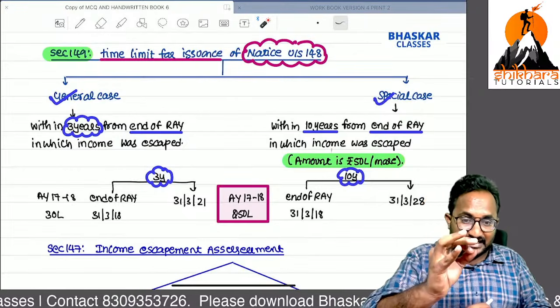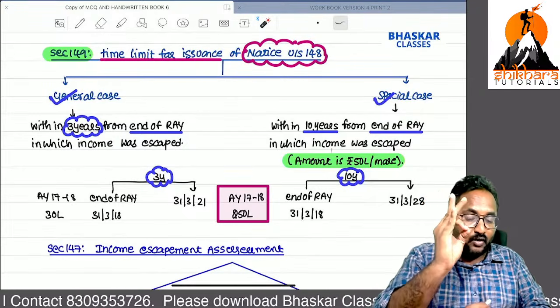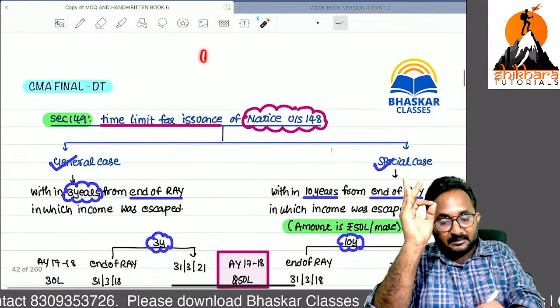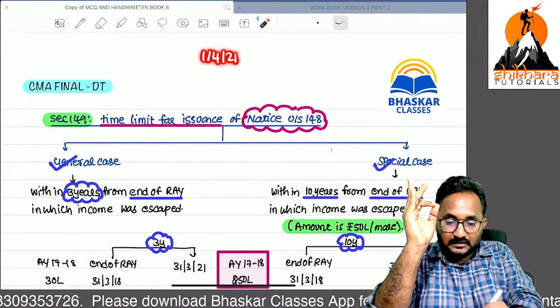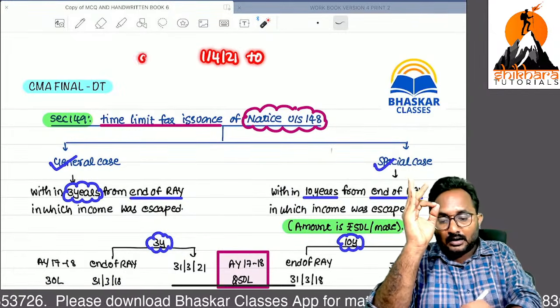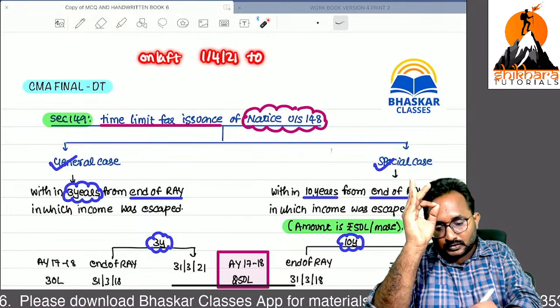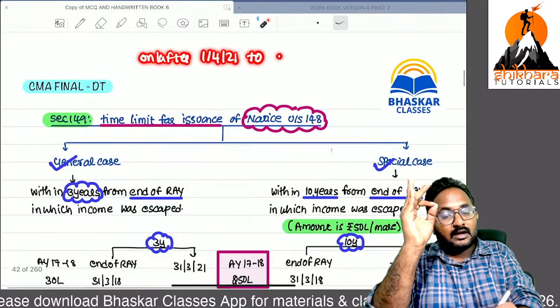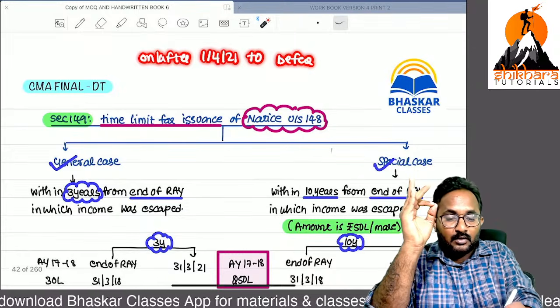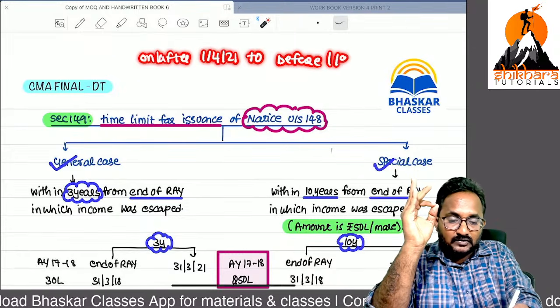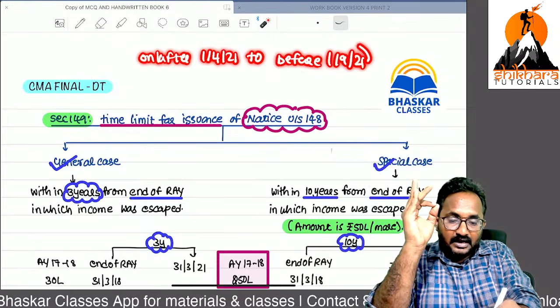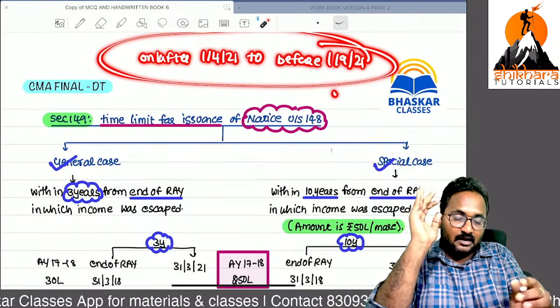Sir, important. Now we are discussing the income escapement assessment procedure on or after 1/4/2021 and before 1/9/2024. Can you tell me whether such cases are also covered?